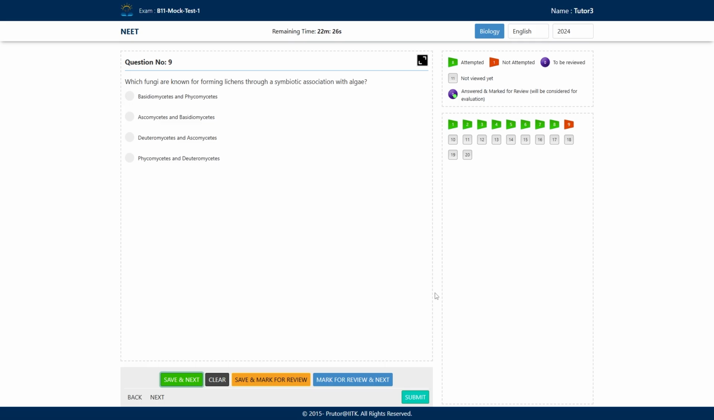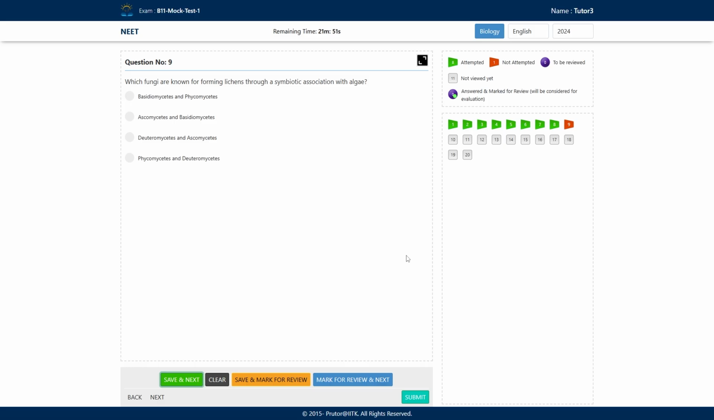Why? See, for the formation of lichen, there should be a mycelium, right? And the mycelium should be of septate type. What about the Phycomycetes? Phycomycetes do not have septate hyphae. They are aseptate and have cenocytic hyphae. So that type of hyphae is not appropriate for formation of the lichens, right?